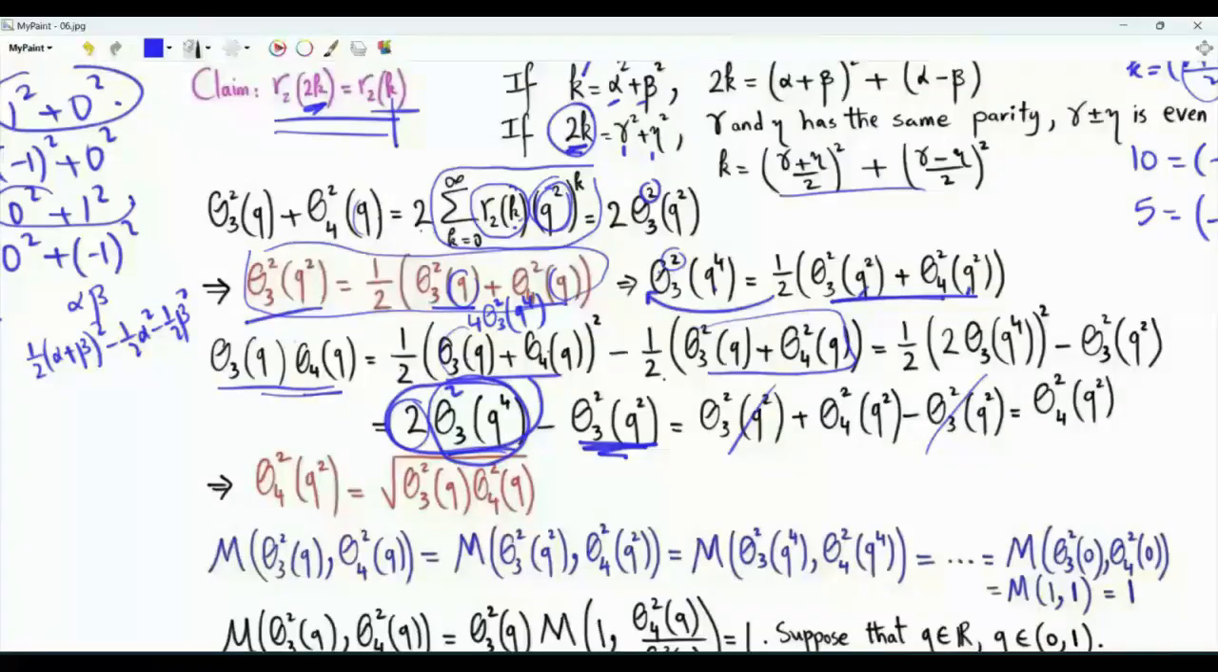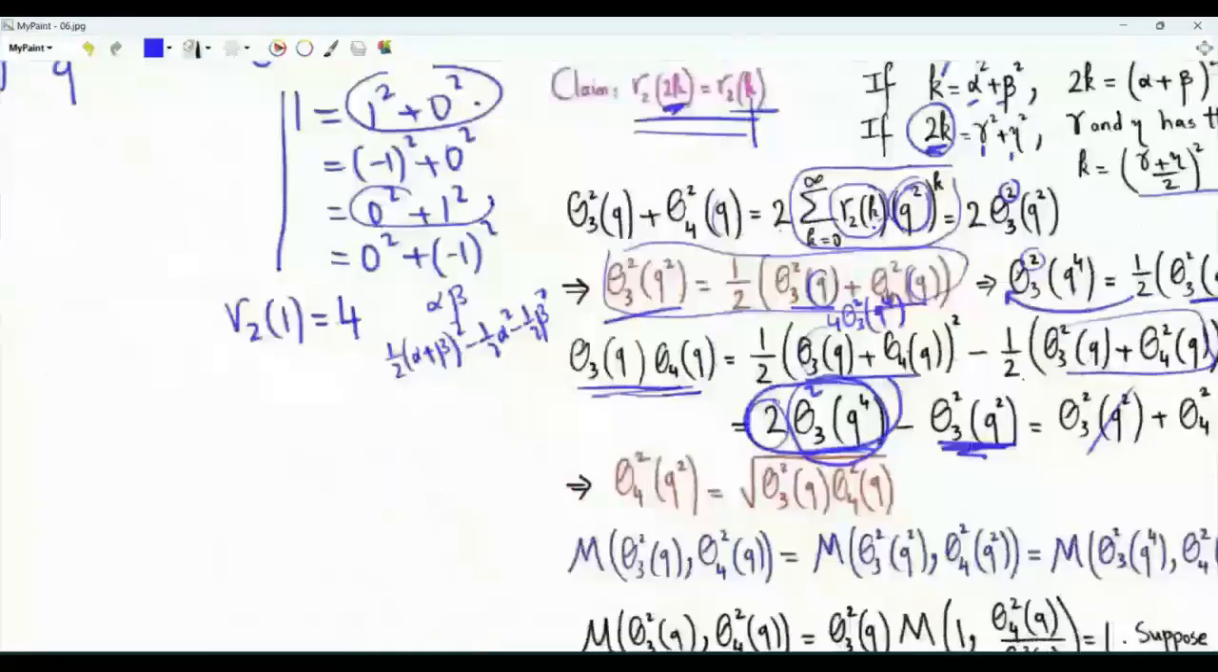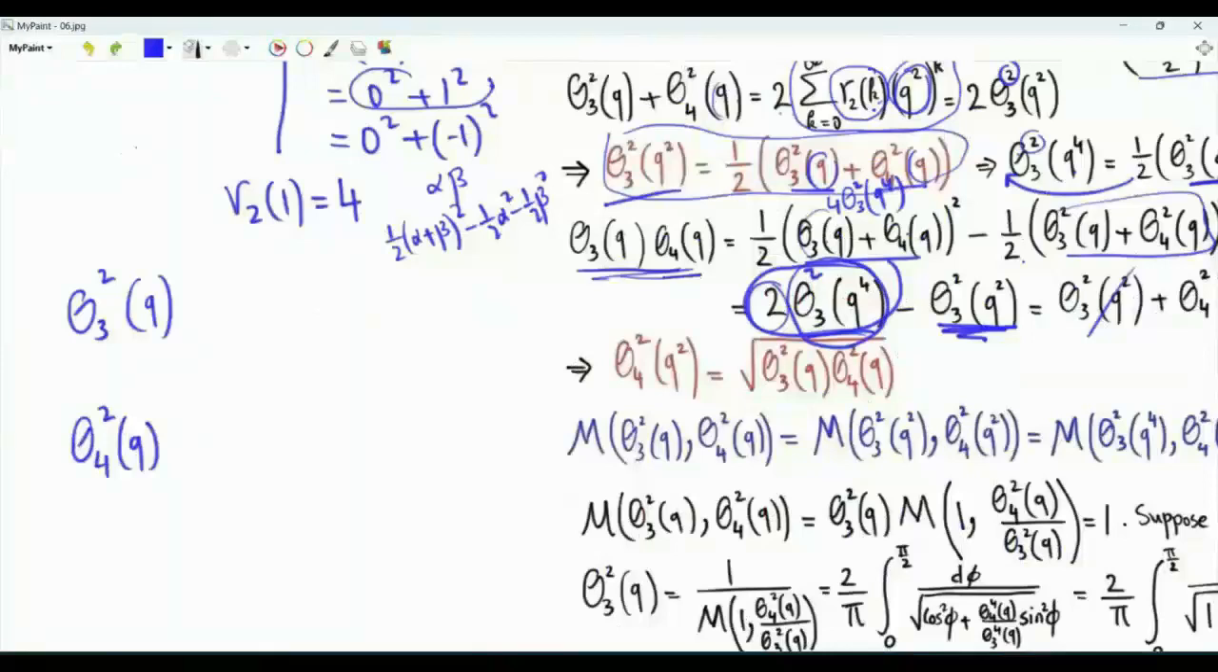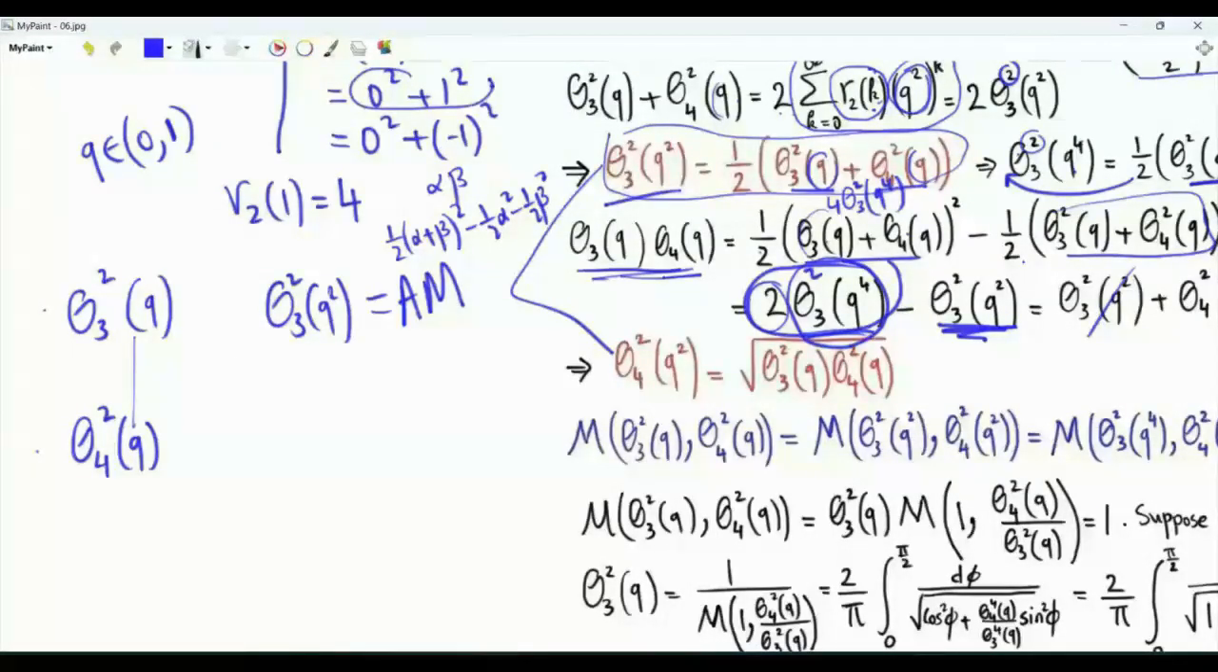This is this product. We can write down this product as the square root of the squares. What do we have? We have theta 3 of q squared and theta 4 of q squared. For simplicity, let's just assume that q is a positive real number, q in the open interval from 0 to 1. These are real valued positive quantities. We have proved that theta 3 of q squared, squared, is the arithmetic mean of these two quantities, and theta 4 of q squared, squared, is the geometric mean.